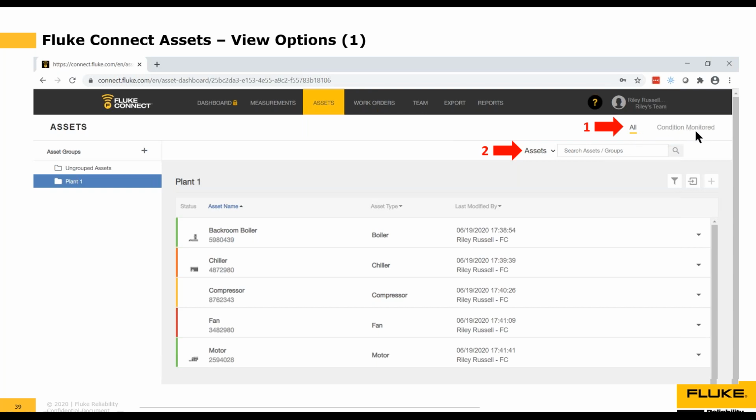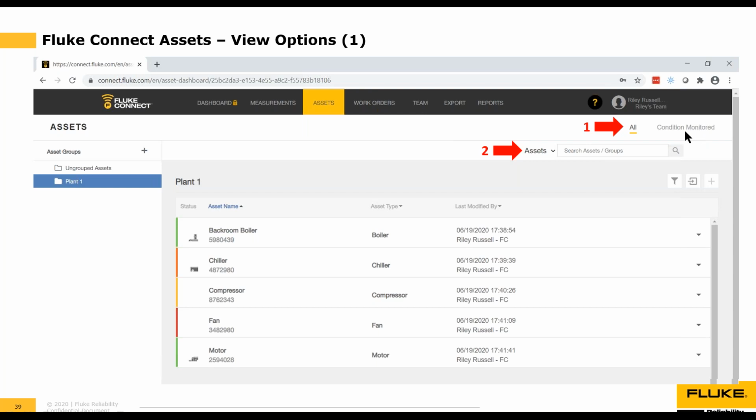So our condition monitoring products include the 3540 FC power monitor and the 3502 FC/3561 FC vibration gateway and sensors. And if you're using either one of those products and those are assigned to any specific assets, you can click here, condition monitoring, to quickly see those assets, to view the graphs and data being generated by those specific products.